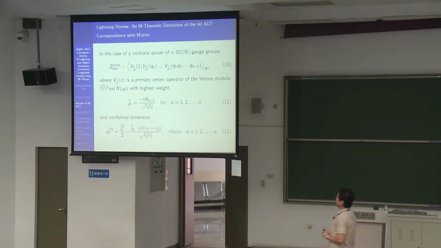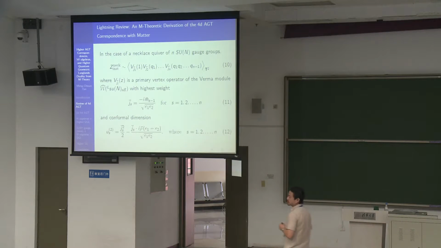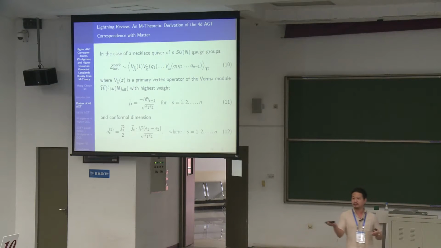So an important point is, if you take the massless limit of the hypermultiplet, for example, take this to be 0, then you realize that its conformal dimension also goes to 0. So the vertex operator becomes of conformal dimension 0, which means it is a holomorphic function, but holomorphic functions on the Riemann surface are just constants. So you have a trivial vertex operator, which also means that your planes also disappear.